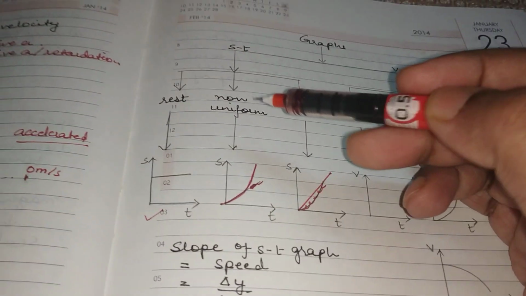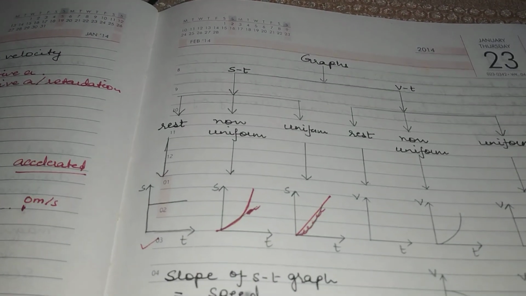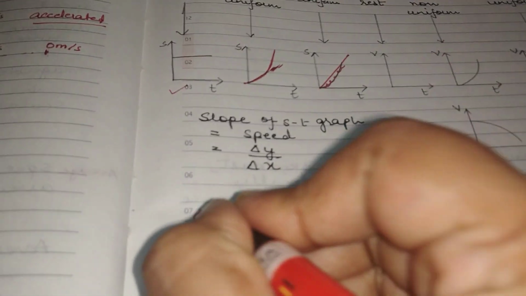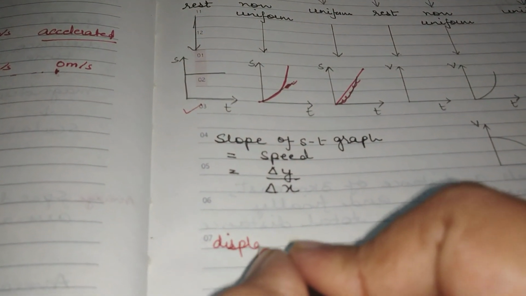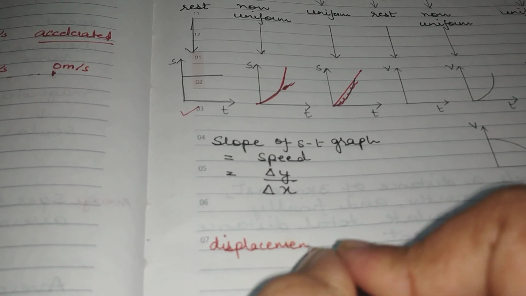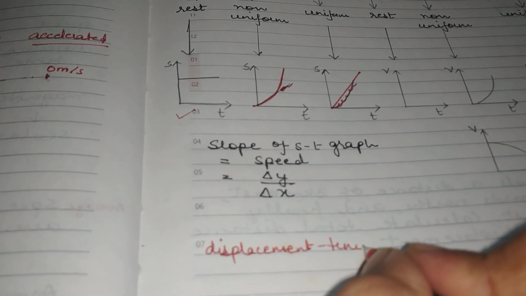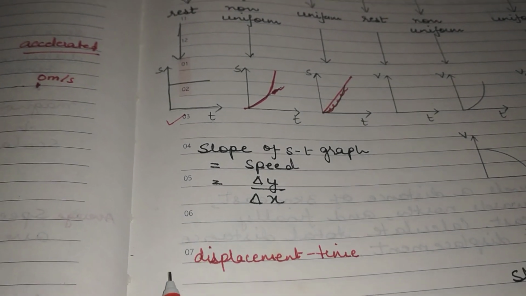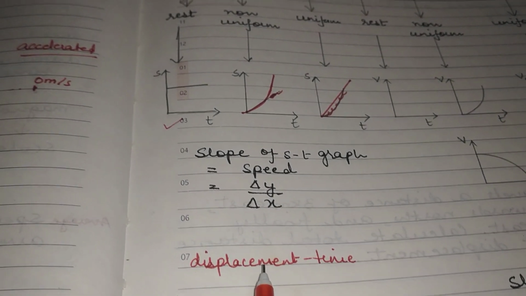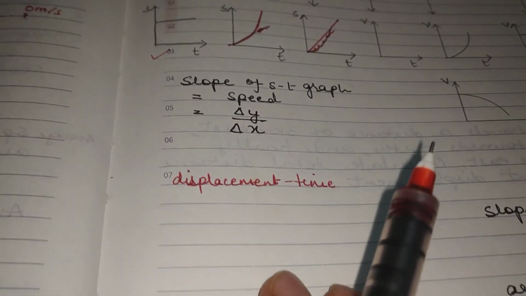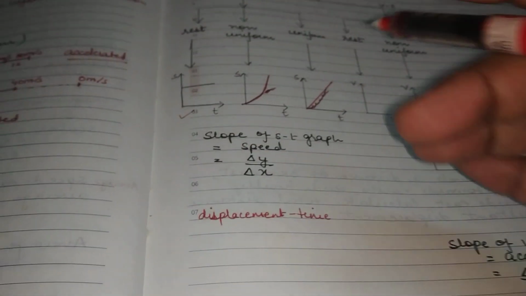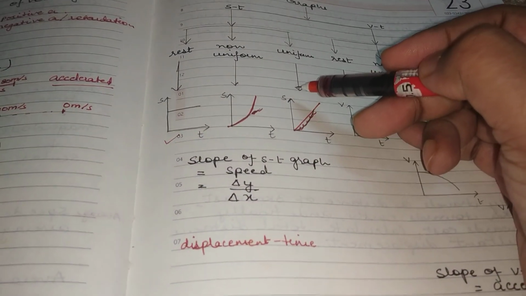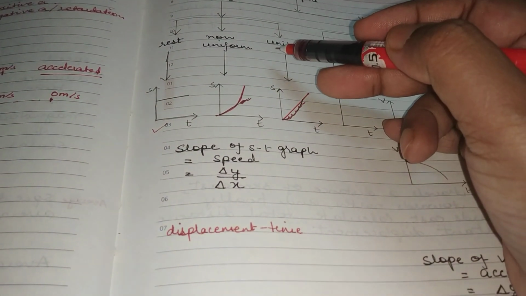Apart from distance time graph, there is also a graph which is known as displacement time graph. Now, since displacement is a vector quantity, in this graph we can find the direction also, which cannot be found in the distance time graph because distance is a scalar quantity.